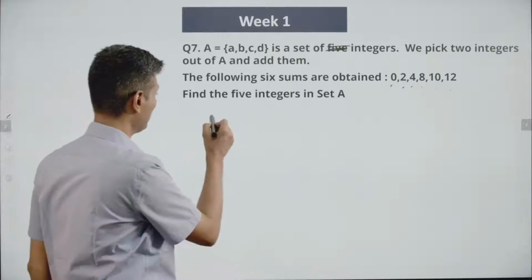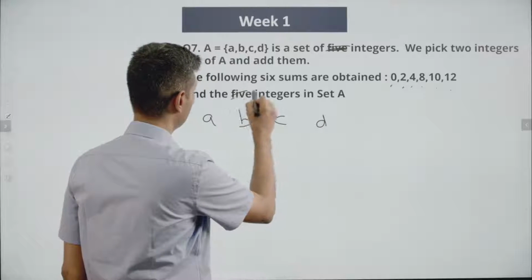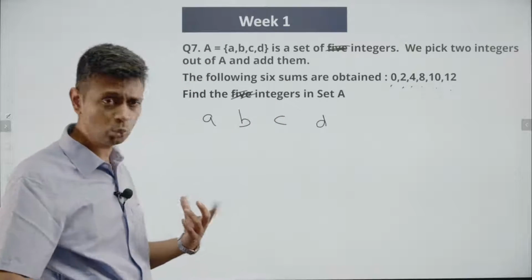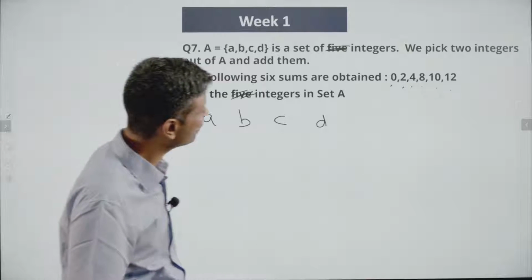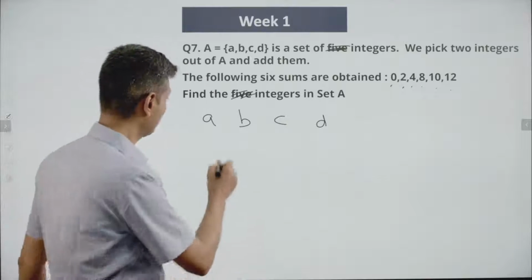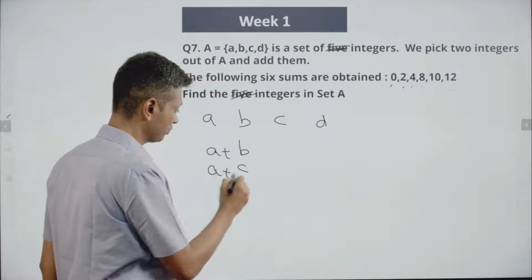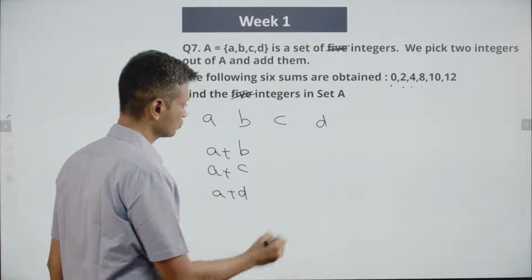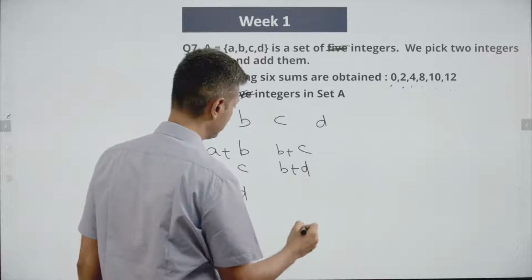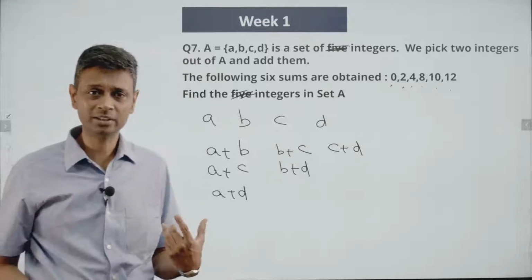So what am I taking? I'm taking A, B, C, D. Find the 4 integers in set A, B, C, D. I'm adding up some 2 of them. And there are 6 different sums possible. How is it possible? I don't even understand how 6 are coming. So let me list out the sums. We could have A plus B. We could have A plus C. We could have A plus D. B plus C. B plus D. C plus D.